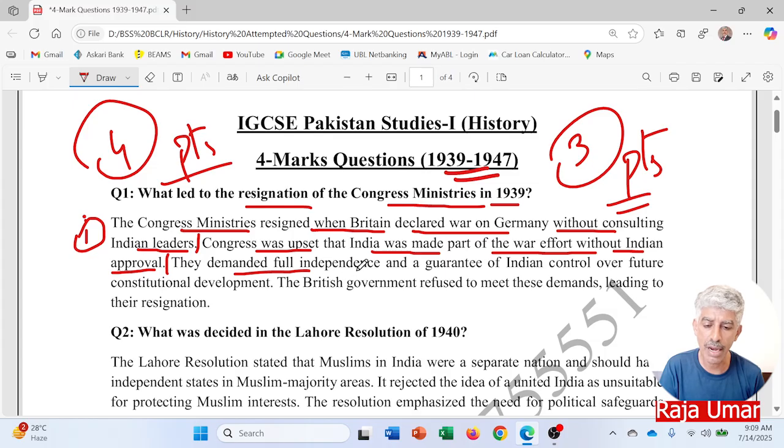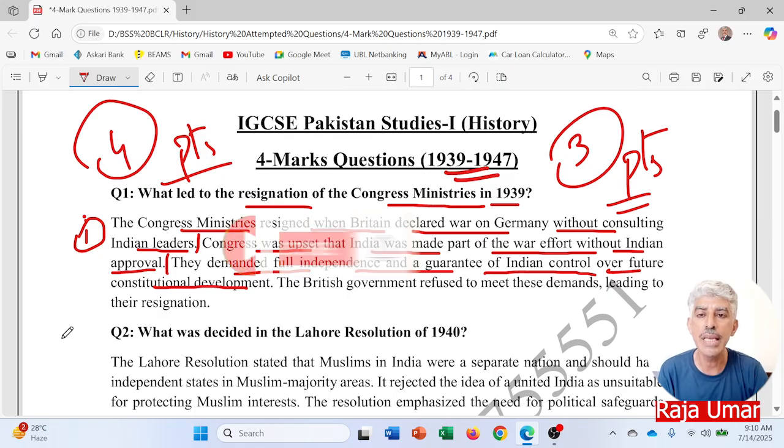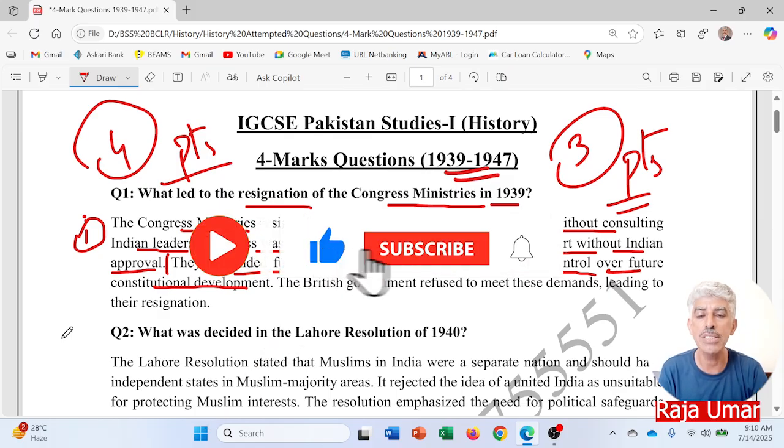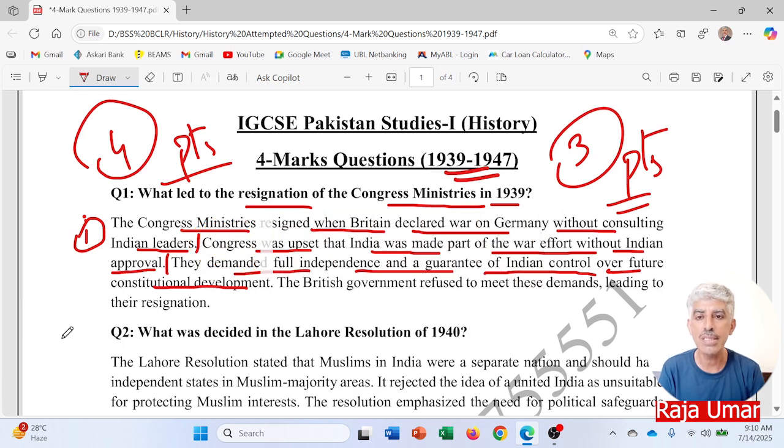They demanded full independence and a guarantee of Indian control over future constitutional development. That was the tactic by Congress to pressurize the British government further, which was already in the war, so that the British would leave India, giving full control to the Congress and the Hindus. So that was the tactic, or you may say the blackmailing tactic by Congress at that time. So this was point number 3.